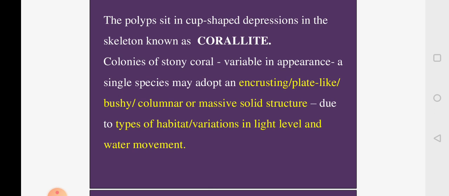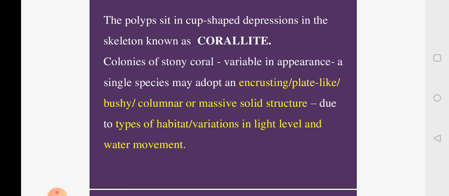And the cause for the formation of such different types of corals is the habitat, that is where they live. The second factor is the variations in the light level, meaning at what zone the polyp is present depending upon the light penetration zone. The ocean is very deep and the light enters only to a certain region. Beyond that it will be dark.